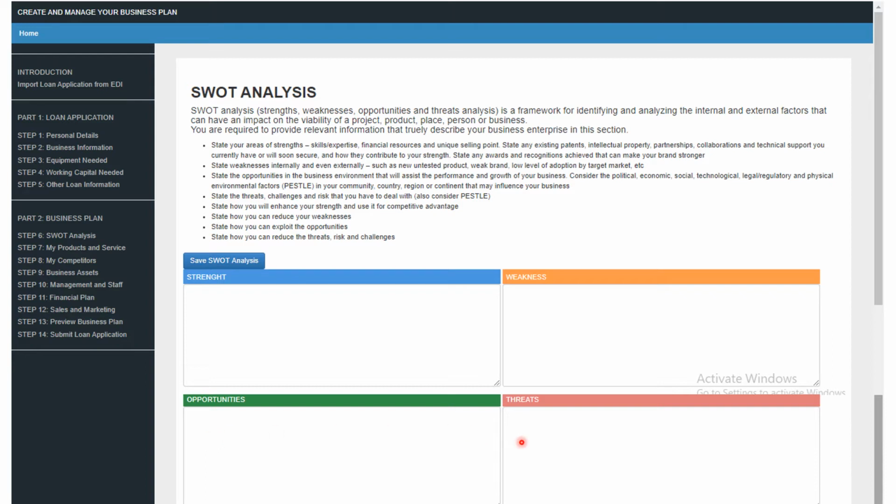Then when it comes to the threats, these are the external factors that could affect your business. Some of those threats might be a change in policy. A change in government policies may affect you.